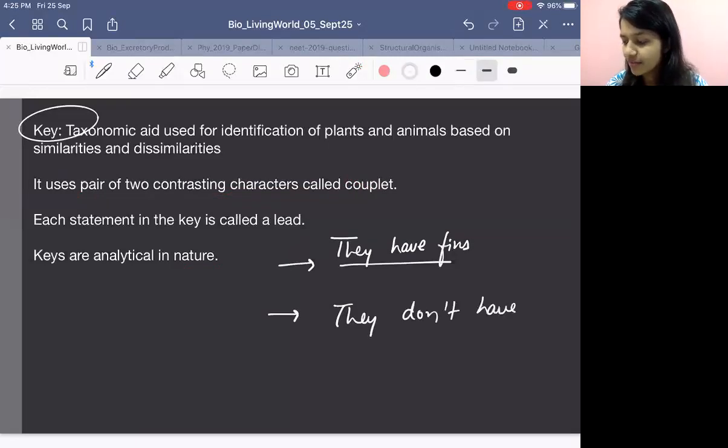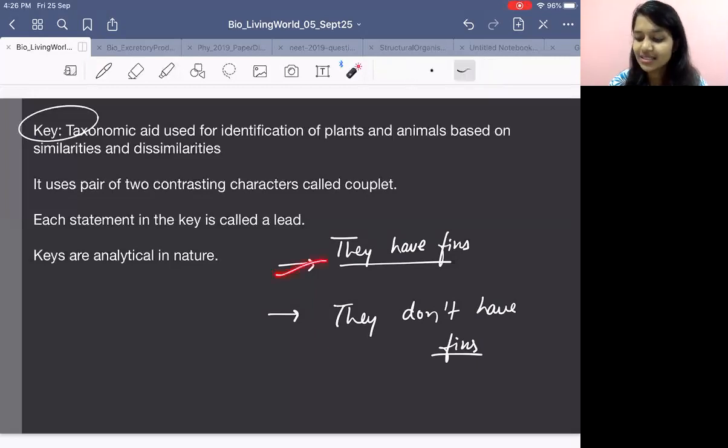They don't have fins. So this is your contrasting character. Opposite, like someone is tall, someone is short. This is contrasting character, right? So we will take a pair of two contrasting characters, which is called a couplet. Pair of contrasting characters is called a couplet.